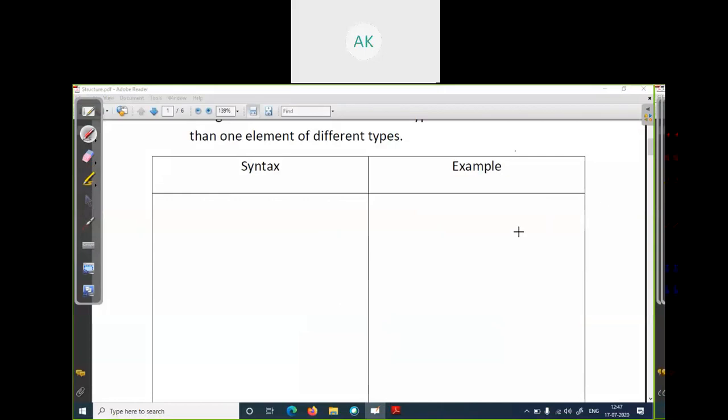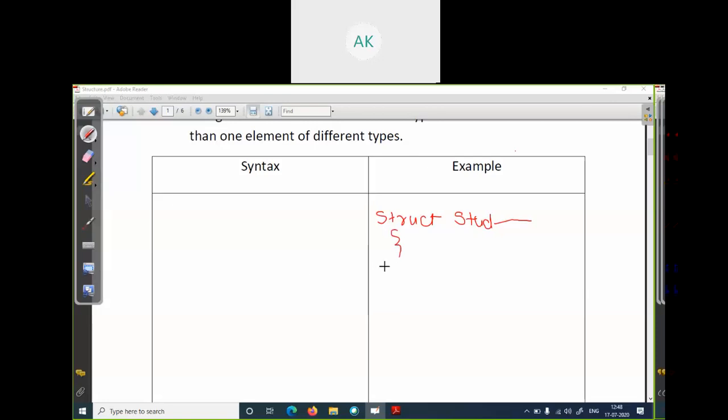Again, I'm switching to another file. So we were discussing structure, syntax and example we have seen. Suppose you want to create a student structure. So you will write here an example. Struct is the keyword for structure, and then your structure name, suppose student. Then the list of variables of student.